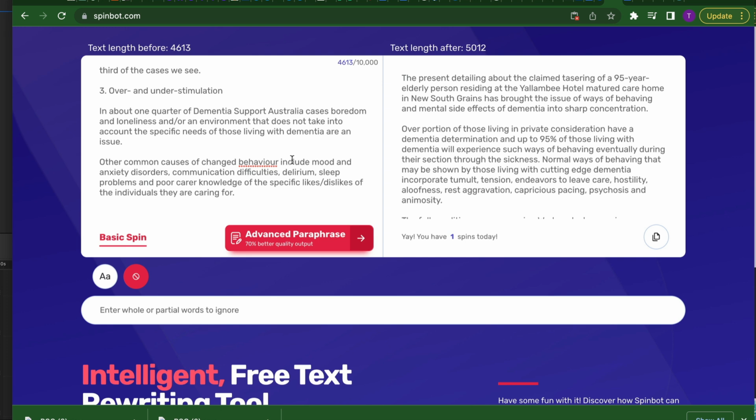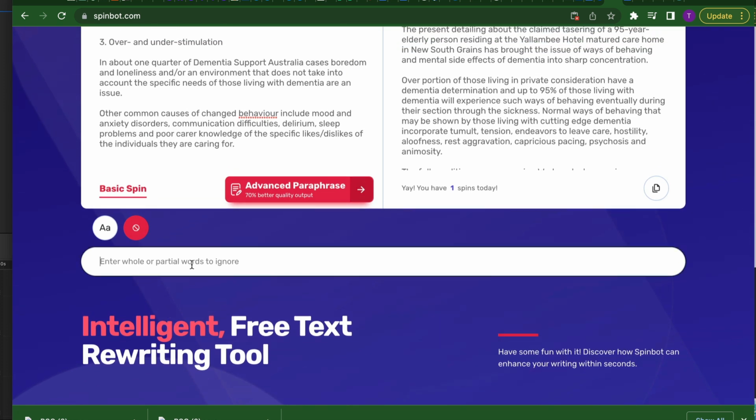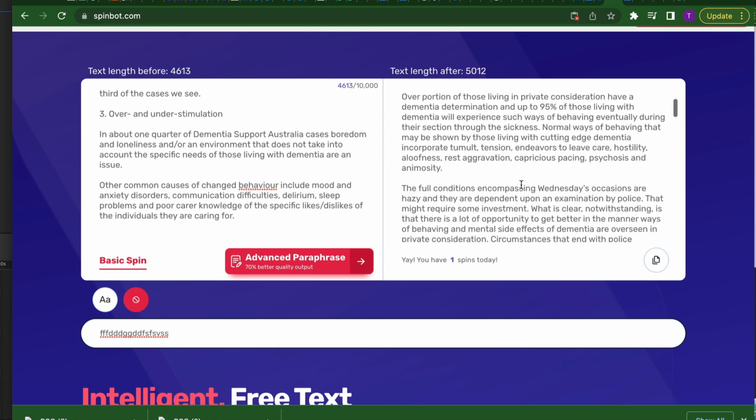What you've done on Spinbot is to rewrite the article, because you want to rewrite it in a new version. You want to write it in your own words, but the truth is it's the AI that is doing it for you, right? If you want, like, say, a quote or something like that to be kept, then what you can do is to put it here, and it's going to remain as is within the article, right?